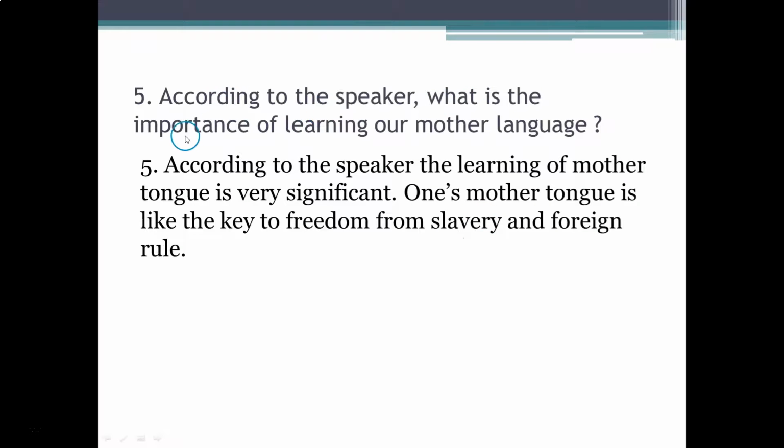According to the speaker, what is the importance of learning our mother tongue? Answer. According to the speaker, the learning of our mother tongue is very significant. One's mother tongue is like the key to freedom from slavery and foreign rule.